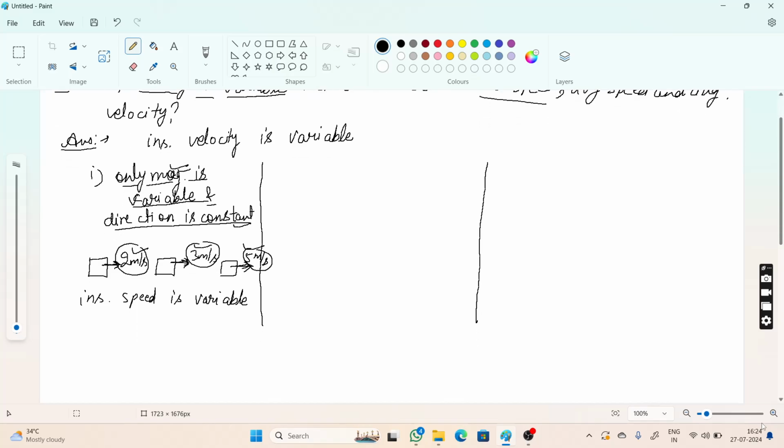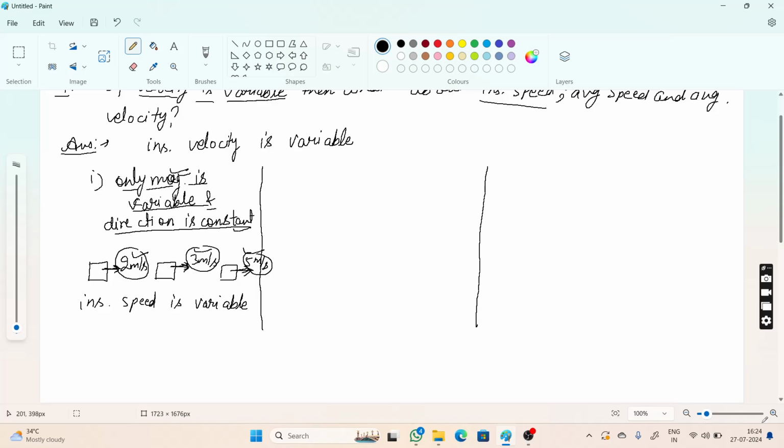Now the next question is asking about average speed. If instantaneous speed is changing, then average speed must be not equal to instantaneous speed. For each instant the speed is changing, so the average speed must be some other value.